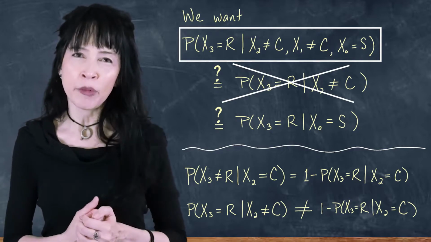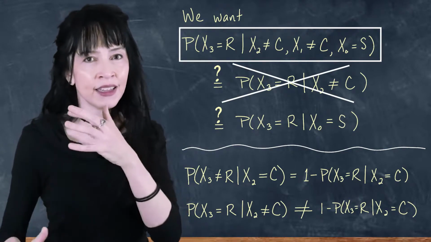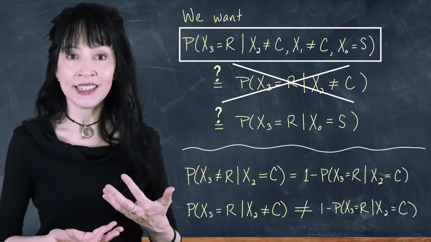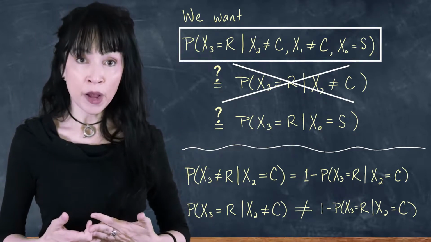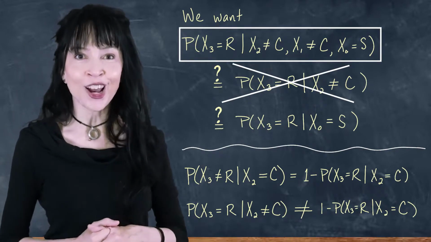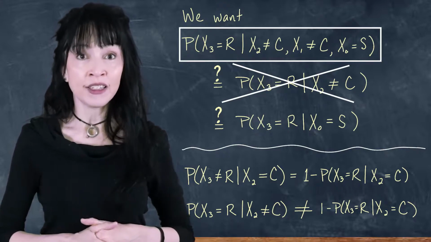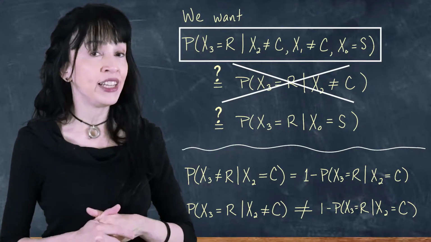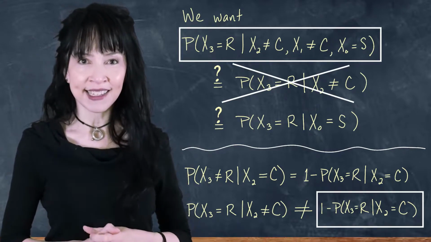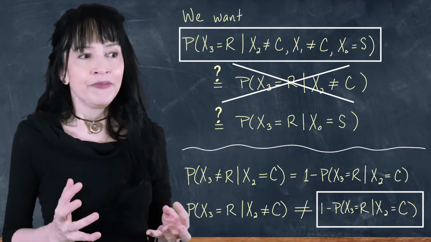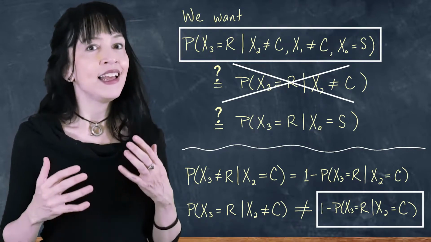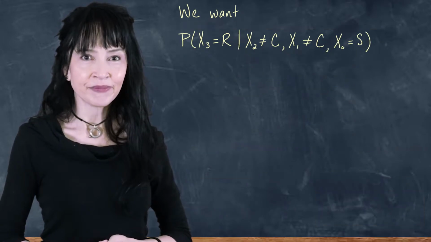If you were to write this probability out, you would have something in the denominator, and I would encourage you to do that. Write this out, by definition of conditional probability, as the probability of an intersection over the probability that x2 is not cloudy. You can change that denominator to 1 minus the probability that x2 is cloudy, but no matter what you do, you can't get to this right-hand side. So complements don't really work that way when the thing is after the conditional line.